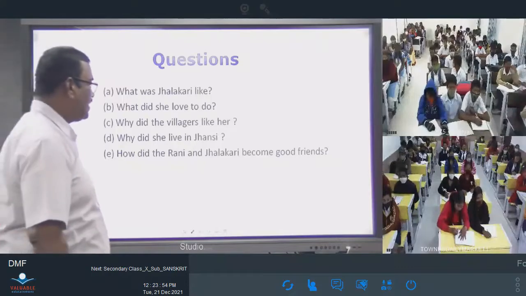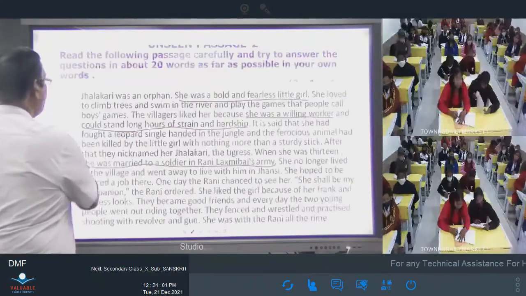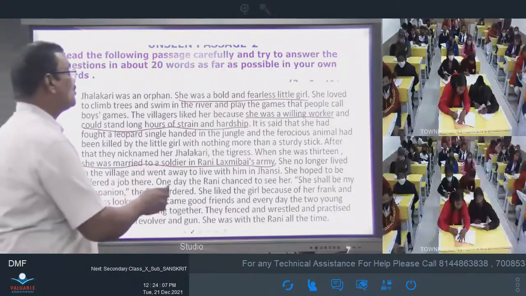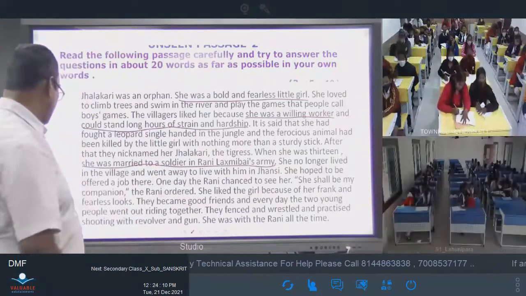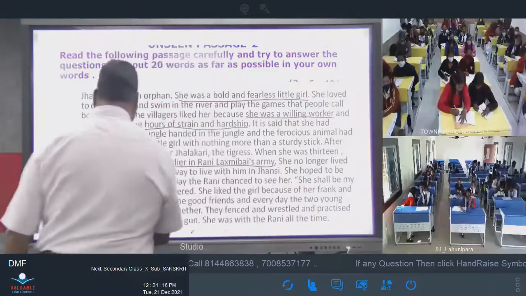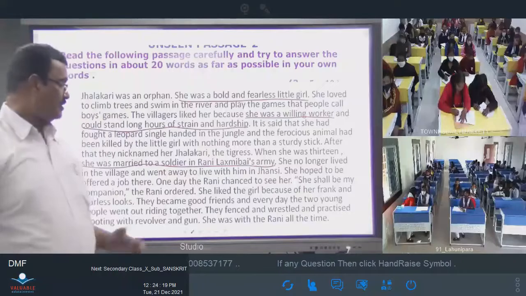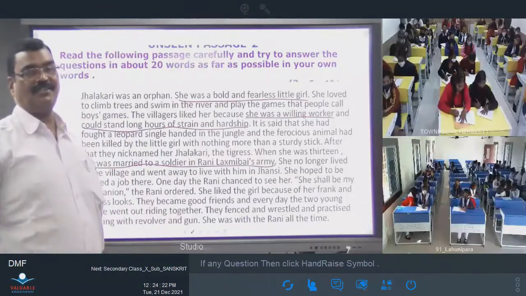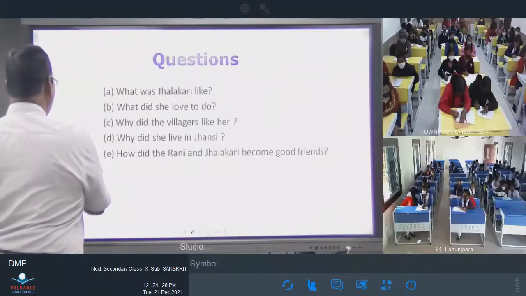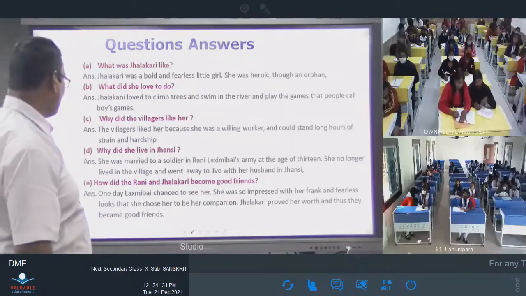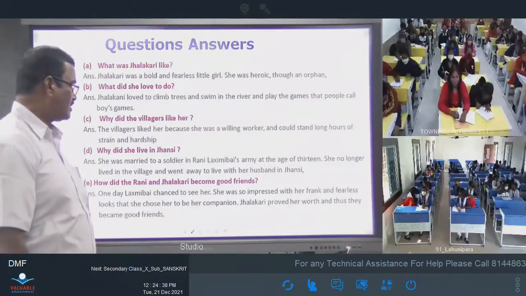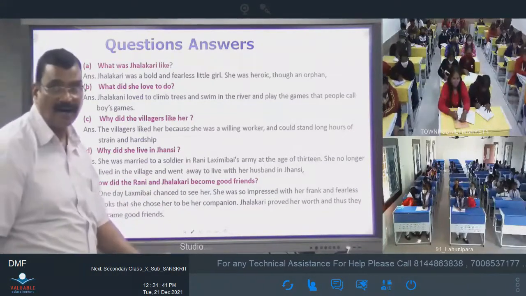How did the Rani and Jhalkari become good friends? The day the Rani chanced to see her, she said, She shall be my companion. The Rani ordered. She liked the girl because of her frank and fearless looks. She was very fearless, frank and outspoken, and the Rani liked that. For that we have also given the answers. What was Jhalkari like? First question answer: Jhalkari was a bold and fearless little girl. She was heroic though an orphan.